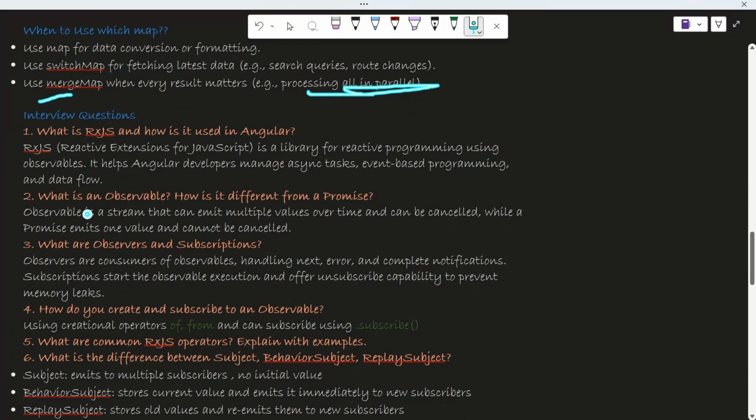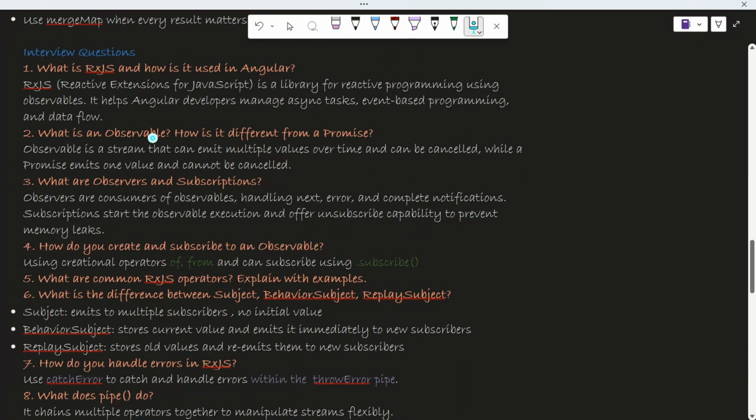Okay, now these are some interview questions that can be asked. Otherwise, RxJS is completed. This is enough to know. I don't think anything further than this is needed. But yeah, every time there's scope to learn something new. So these can be asked: what is RxJS? I hope this is cleared, and how it is used.